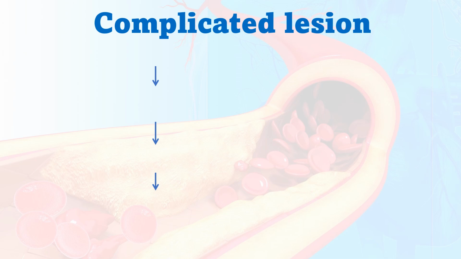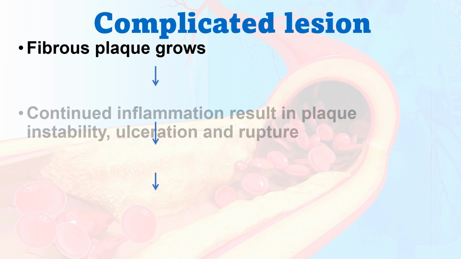Finally, we end up with a complicated lesion. The fibrous plaque grows, as you know, as time goes on. Also, gradually the deposition of fat, lipids, and platelets, everything will increase in the affected area. So, in a gradual process, this fibrous plaque grows.